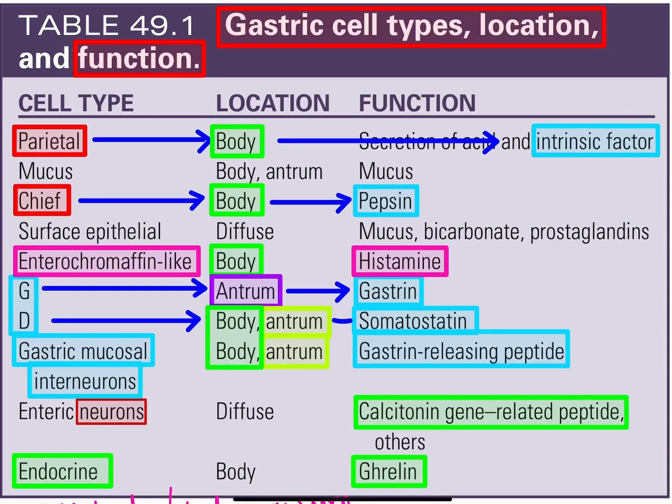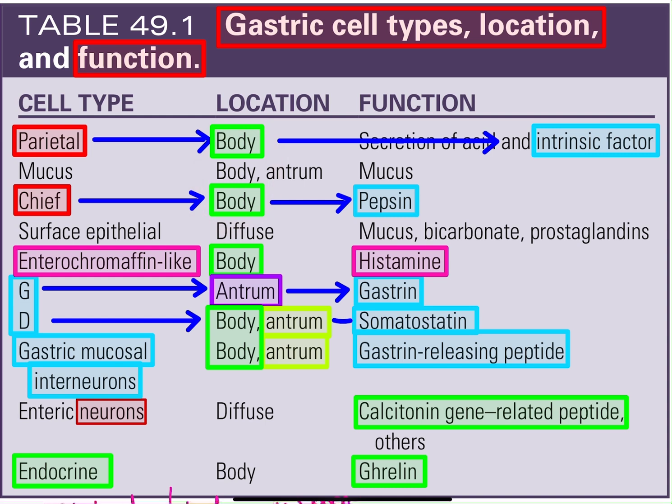Table from Sebastian regarding gastric cell type, location and function. This is a very important table. There are cell type, then location and function. First we will see two important cells, parietal cell and chief cell. Parietal cells and chief cells both are located in the body.